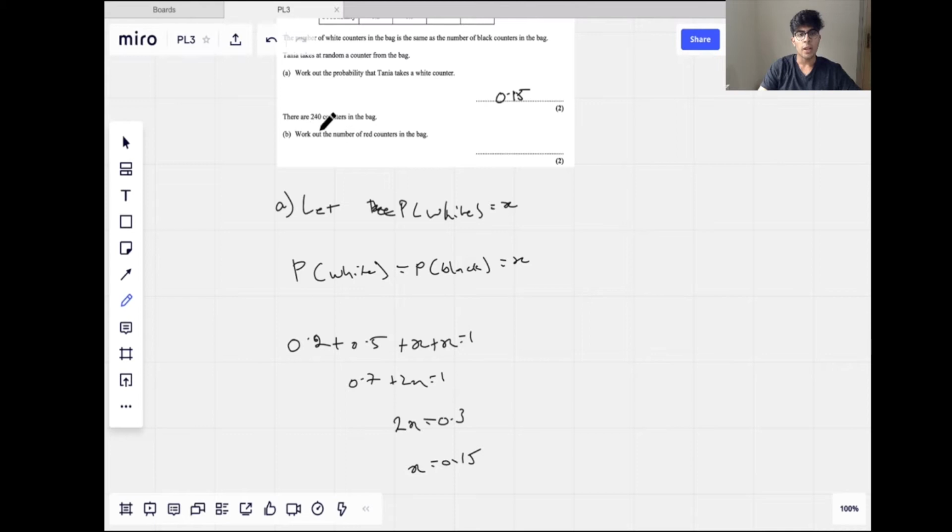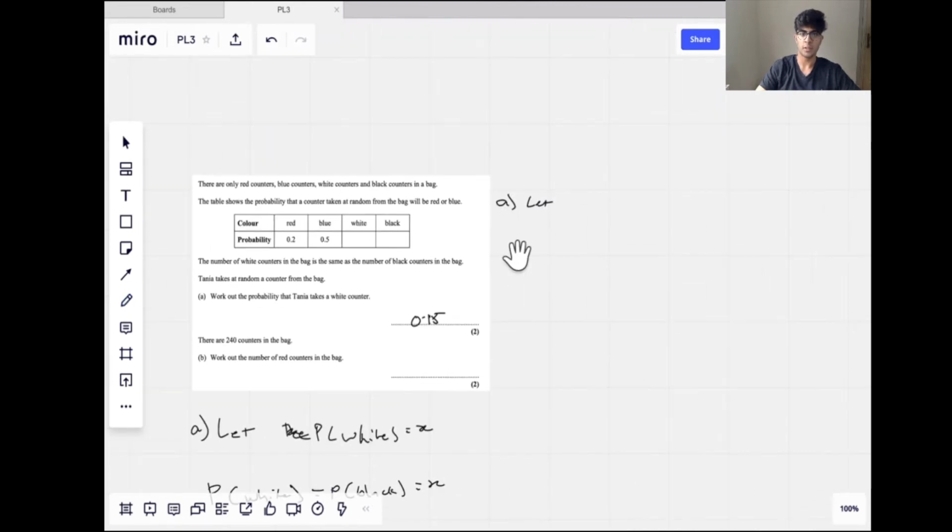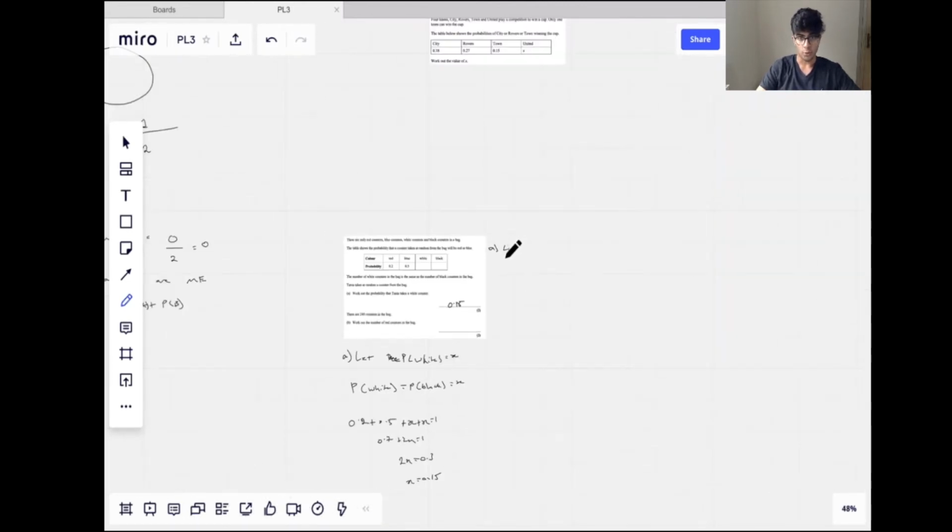There are 240 counters in the bag. Work out the number of red counters in the bag. We'll actually talk about this in a later video. I shouldn't have included this part of the question. Let's move on to the other question I have saved up.